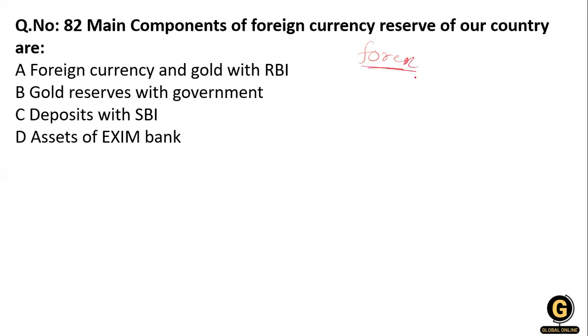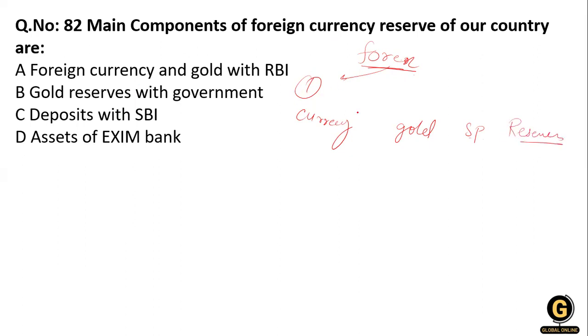So what are the four components? The first one is currency, gold, special drawing rights, and reserve position.